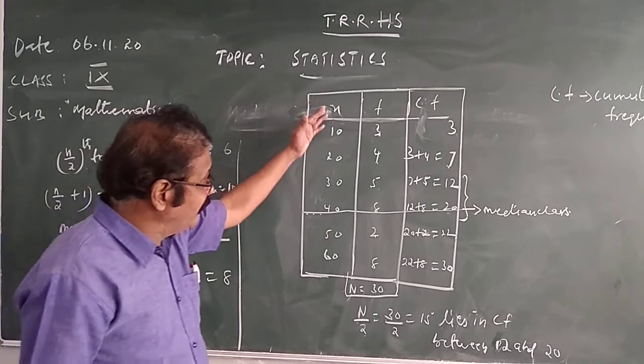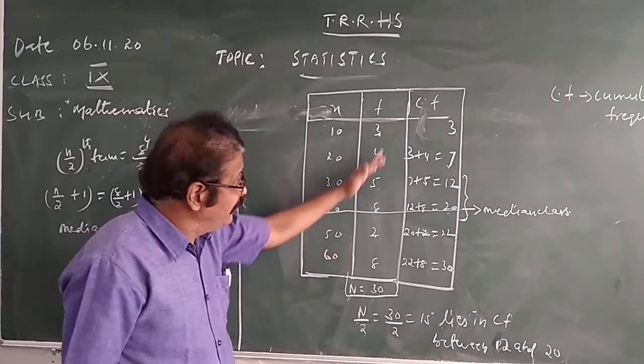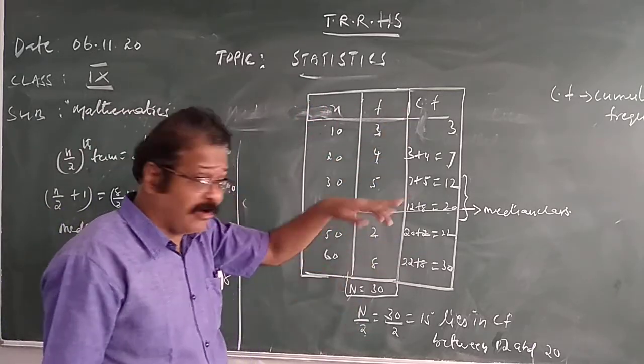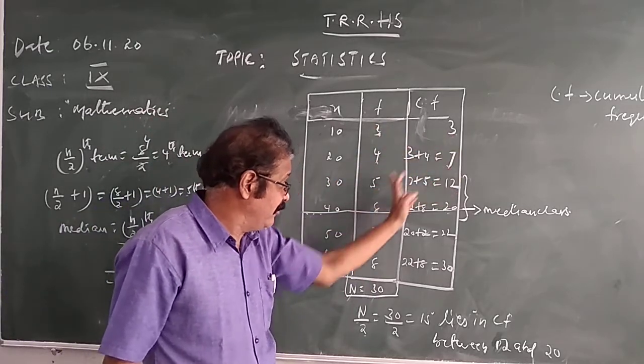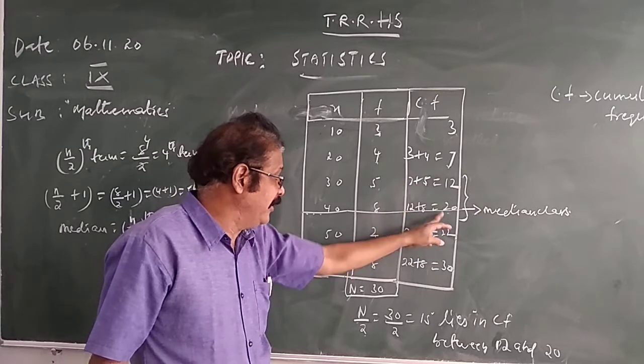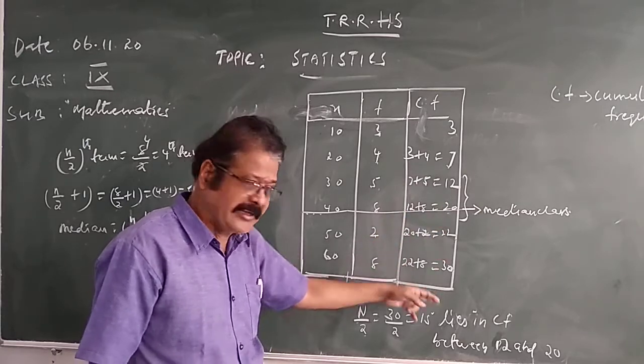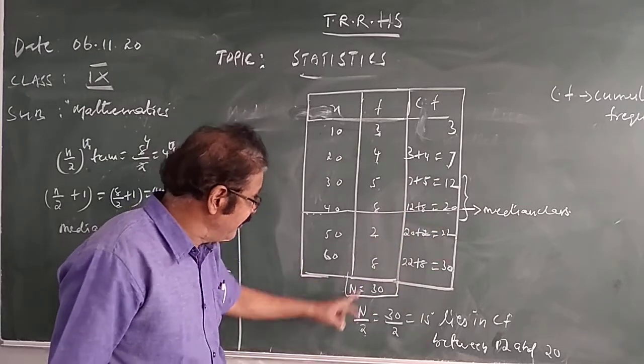So the observations and frequencies are given. You need to find the CF, the cumulative frequency. You know how to prepare it. First write down the frequency, next add it. 3 plus 4 is 7. 7 plus 5 is 12. 12 plus 8 is 20. 20 plus 2 is 22. 22 plus 8 is 30. So now the total frequency N is all of these added.